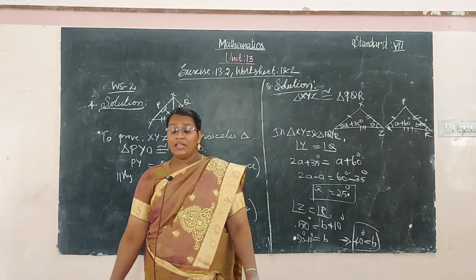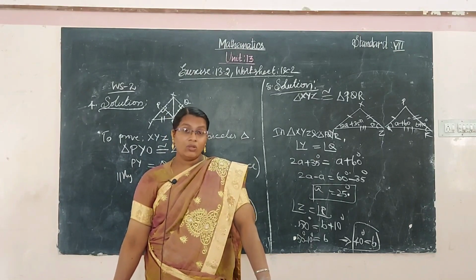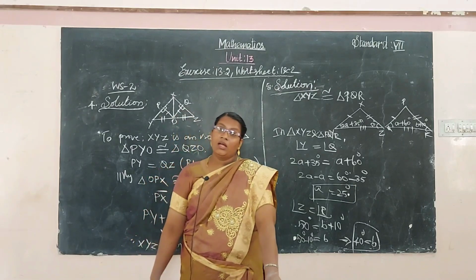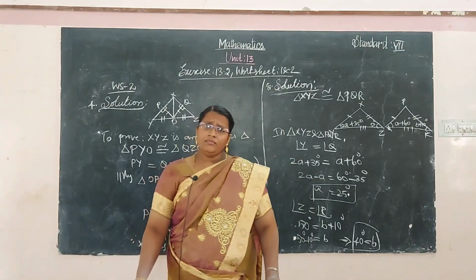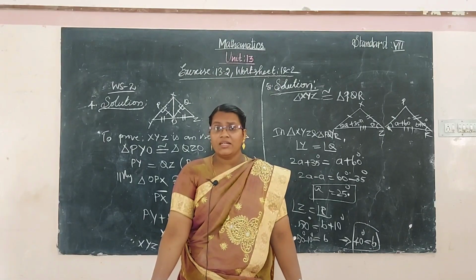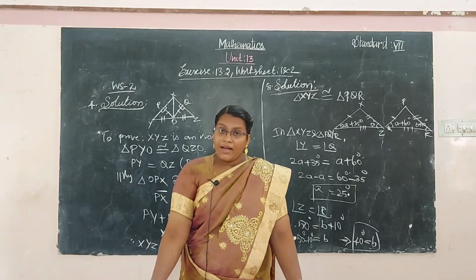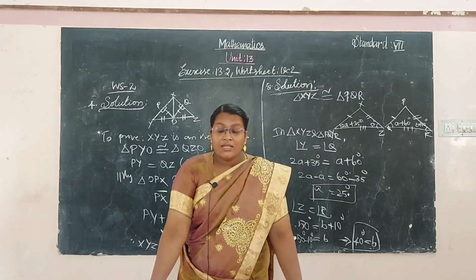Then we learned the equilateral triangle: all the angles and all the sides are equal. Then we learned congruence of quadrilaterals, congruence of squares, congruence of rectangles and congruence of circles.